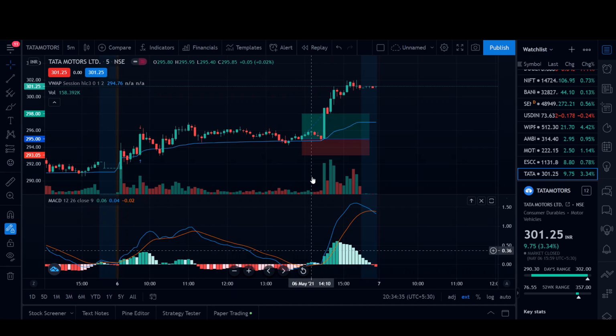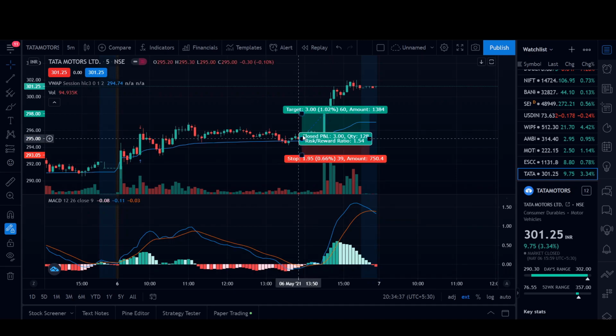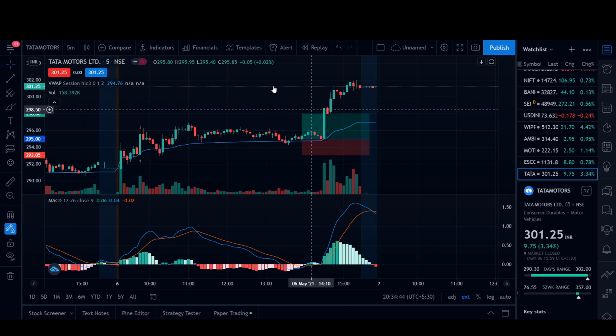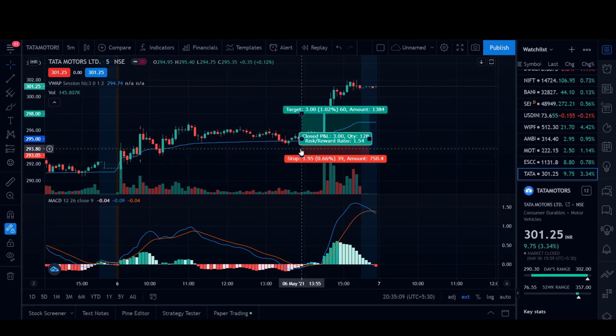From below it, I got a buy signal. So I decided on buying the stock here and I achieved my 1% target. Okay. My stop loss was 0.30% below the VWAP. Right, it has to be 0.30% below the VWAP, because sometimes what happens is the stock price goes around 0.30, 0.35% below and goes back up again. So that's why for safety you have to keep at least 0.30 to 0.40. A 0.40 is more preferable below the VWAP.